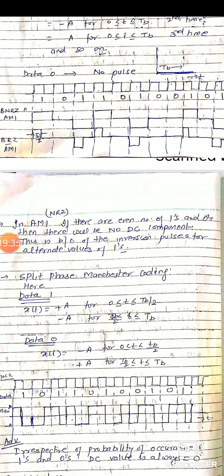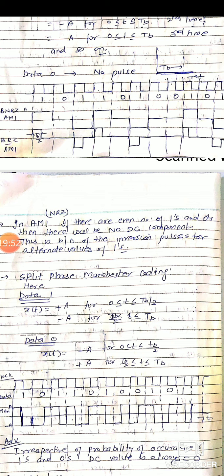And this one is given by this example: data 1 is represented by a positive pulse and then a negative pulse, then data 0 is represented by a negative pulse first and then a positive pulse, and so on.